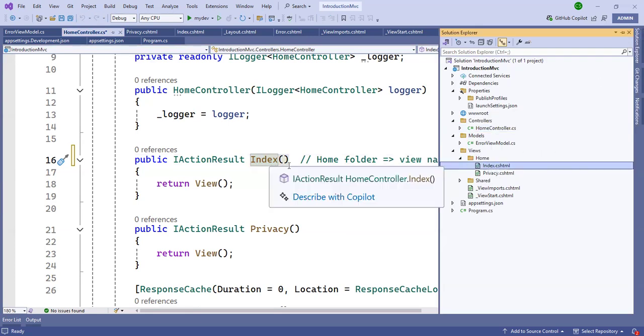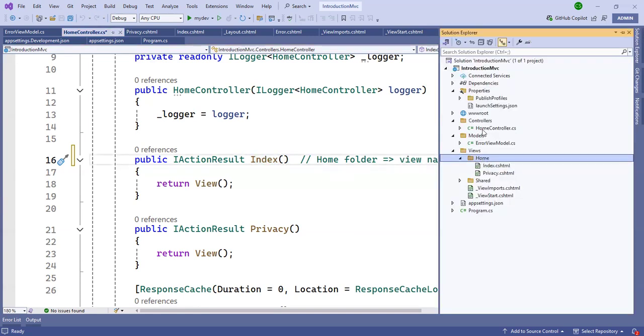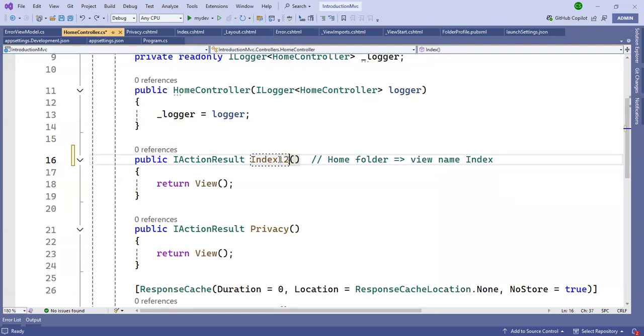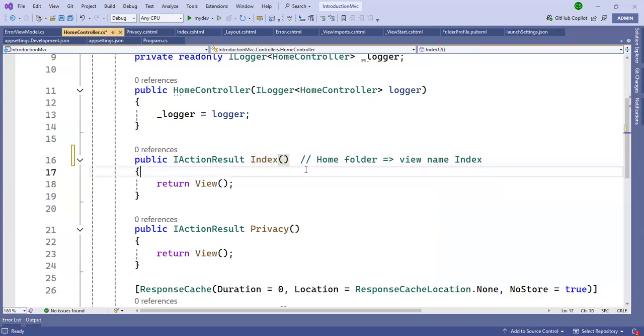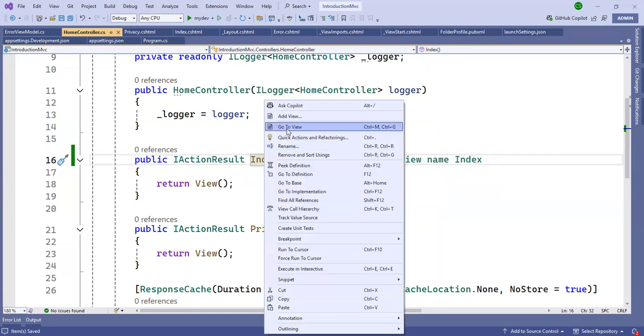This is the view name, and this is the controller name, same name on both sides. If you change the name, then this method will not be called. Suppose you change index to index 2, then you cannot call the index. If you keep the same name, then you can call it. Otherwise, you cannot call it.